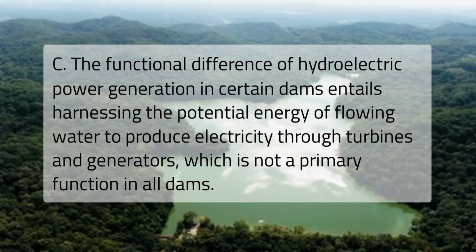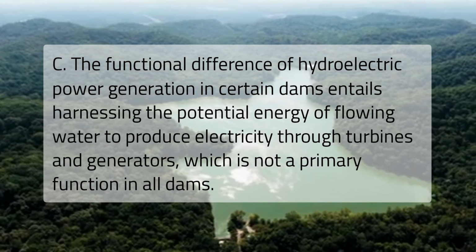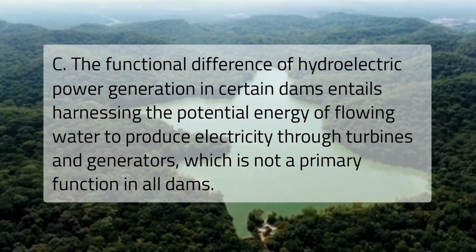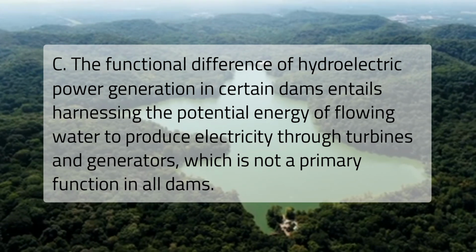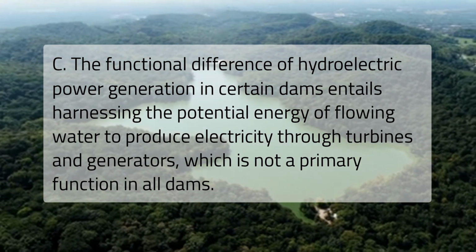C. The functional difference of hydroelectric power generation in certain dams entails harnessing the potential energy of flowing water to produce electricity through turbines and generators, which is not a primary function in all dams.